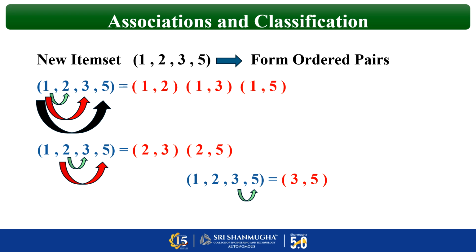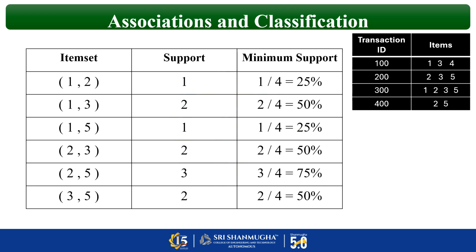Now based on this, again we have to repeat the same procedure. That is, we have to build the table and calculate the minimum support value. So let us see that in the next slide. What is the newly derived set of ordered pairs? 1, 2, 1, 3, 1, 5, 2, 3, 2, 5 and 3, 5. Okay, fine. Now we have to see the question. Same question. Refer to the question.